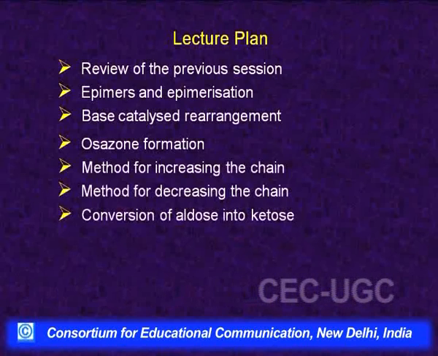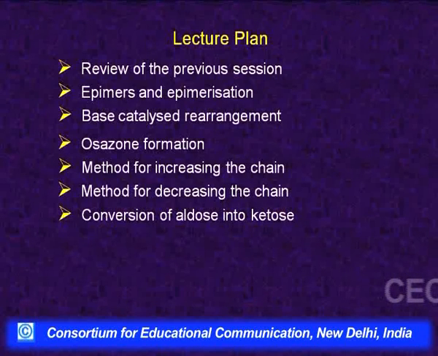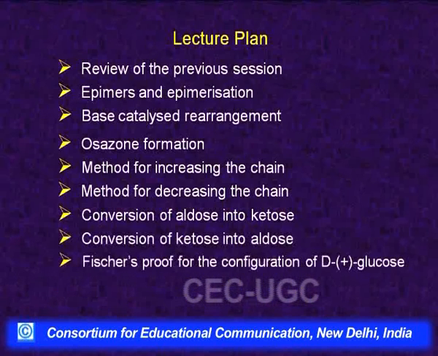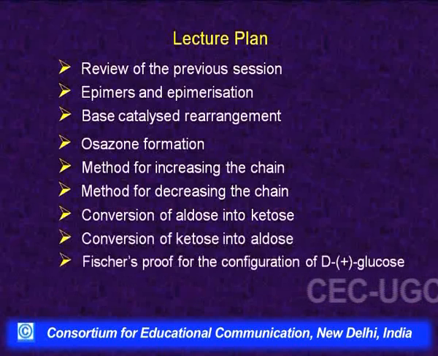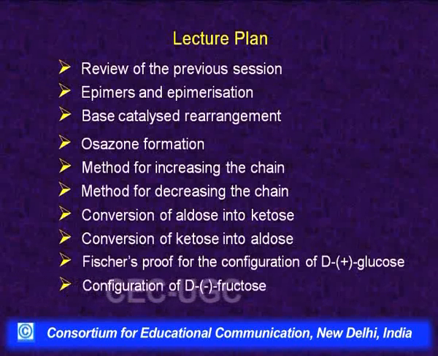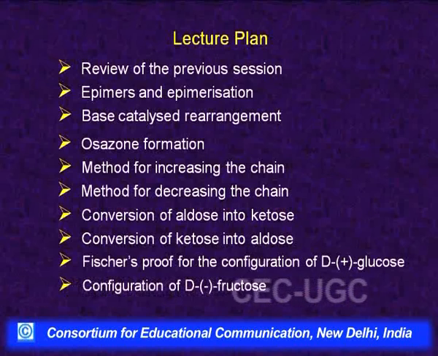Then we will talk about the methods for conversion of aldose into ketose and a ketose into aldose. We will discuss then Fischer proof by which the configuration of D plus glucose was determined, and based on this proof how the configuration of D minus fructose was established, and finally we will summarize our today's work.